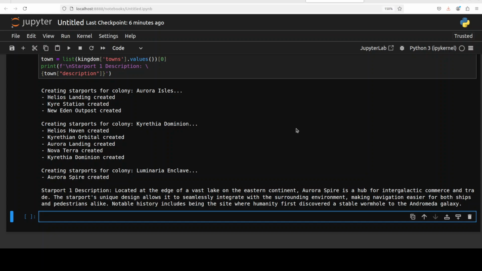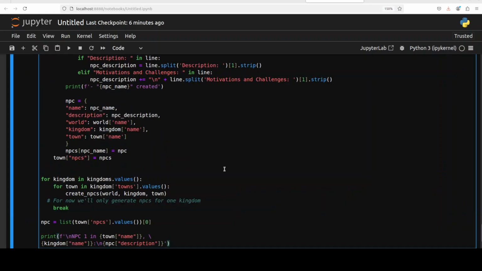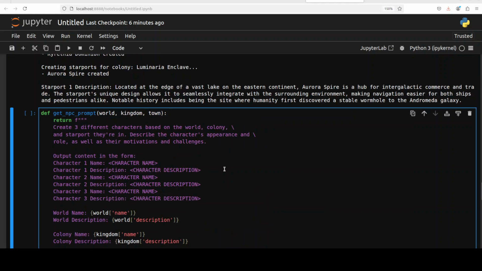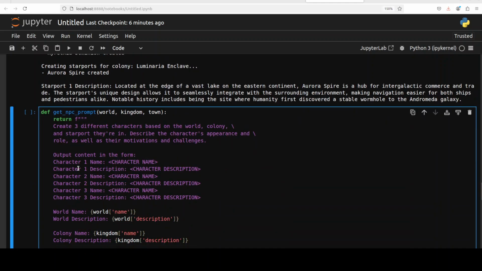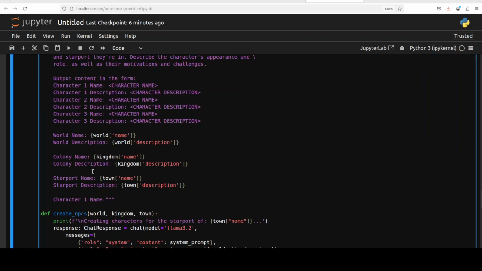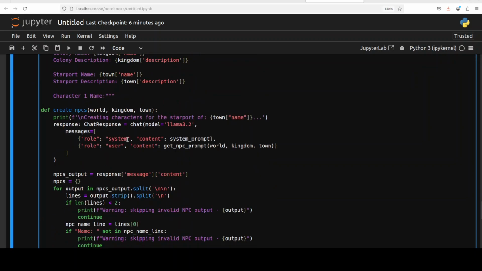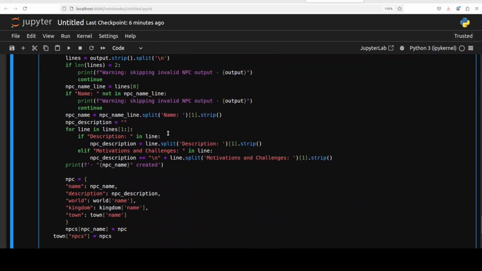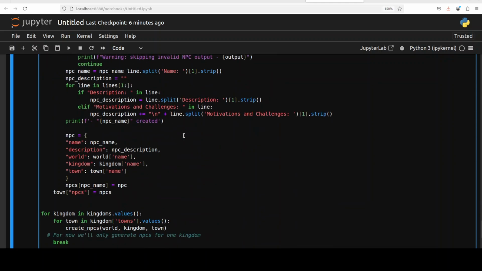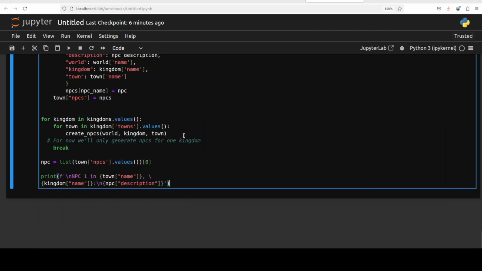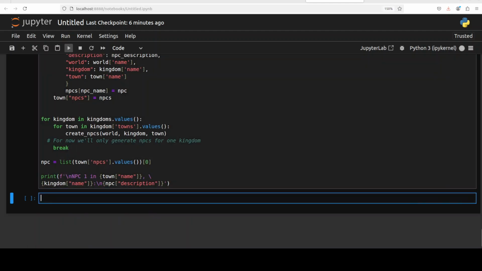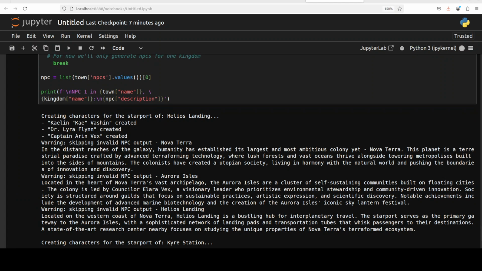Now in each star port, let's create some NPCs or non-player characters. Let me go up. There you go. So these are the NPC prompts. These are all the characters. It is going to create the character, again the same pattern. Then this is a function which is creating them. Again, I have altered the code a bit to introduce some error handling and that sort of stuff. So let me run it.